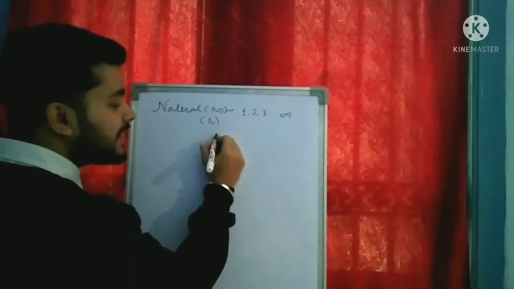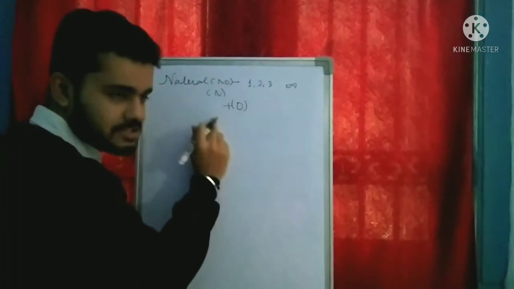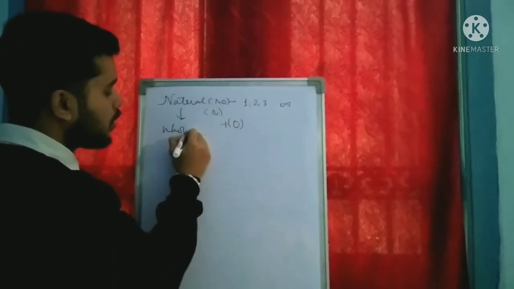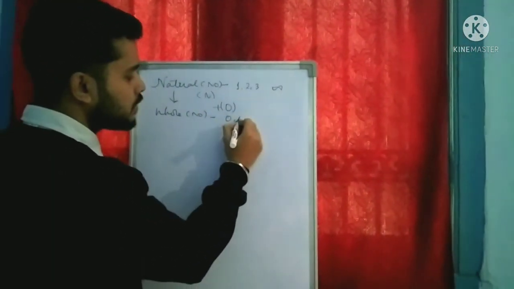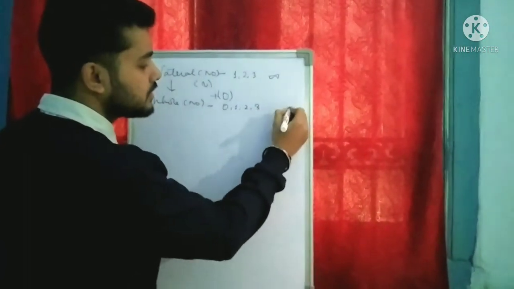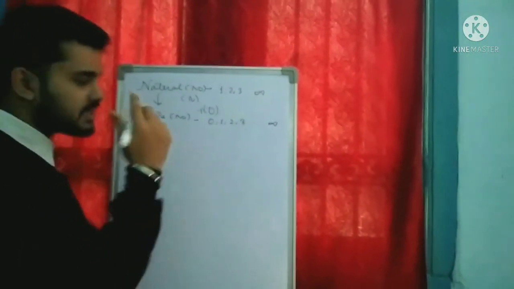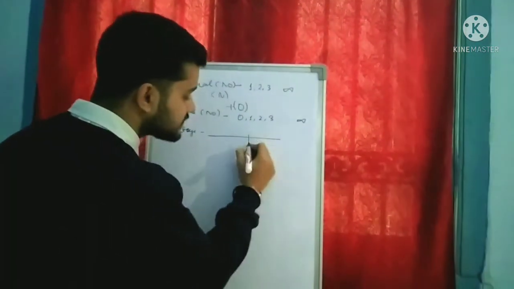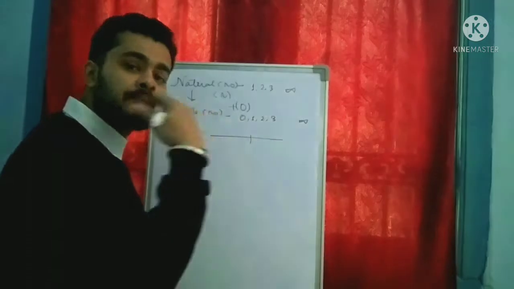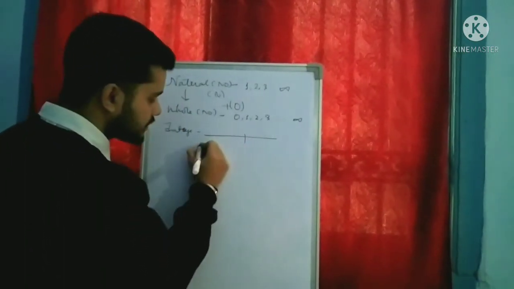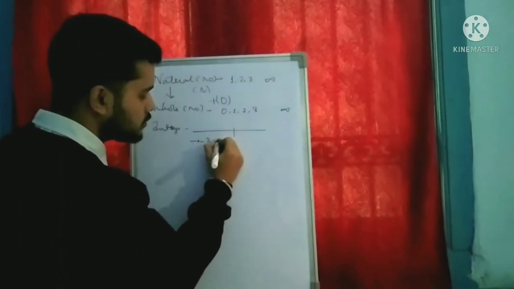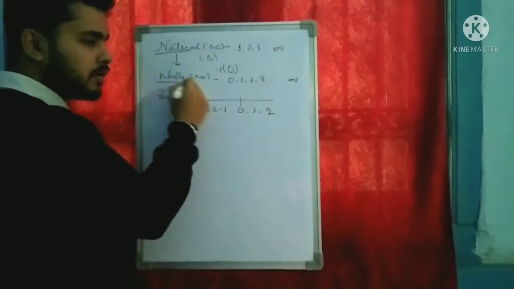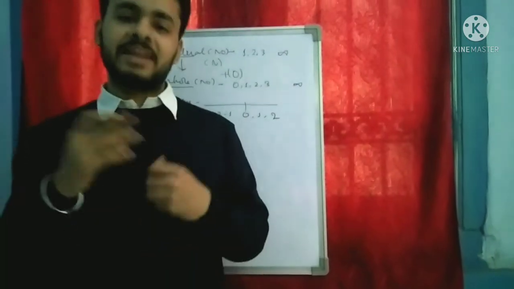Second, when we add 0 to the natural numbers, they get converted into whole numbers, which start from 0, 1, 2, 3 and continue. Whereas integers include the negative side of the number line as well as the positive side, for example -2, -1, 0, 1 and 2. So these three are the natural numbers, whole numbers and integers.